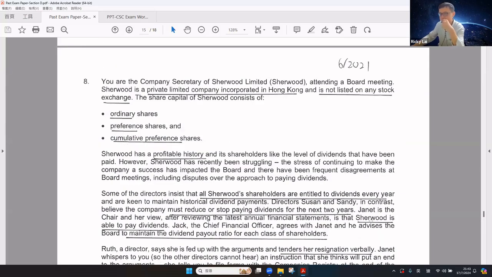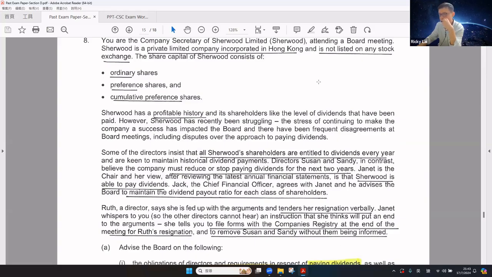Now let's take a look at the background information of the case. Again, the type of company is a Hong Kong private company, not a listed company. There are 3 classes of shares: ordinary, preference, and accumulated preference shares. The company has a profitable history, and the shareholders like the level of dividend that has been paid.